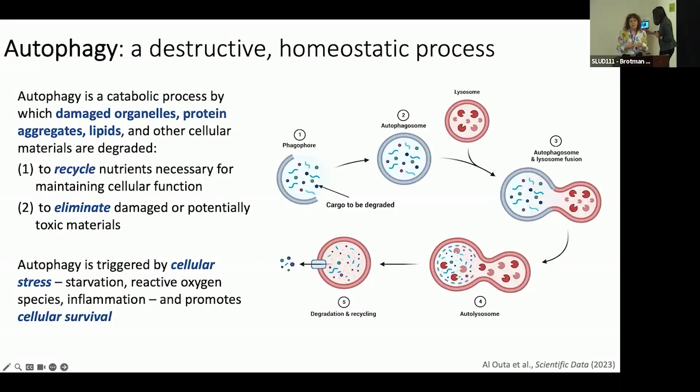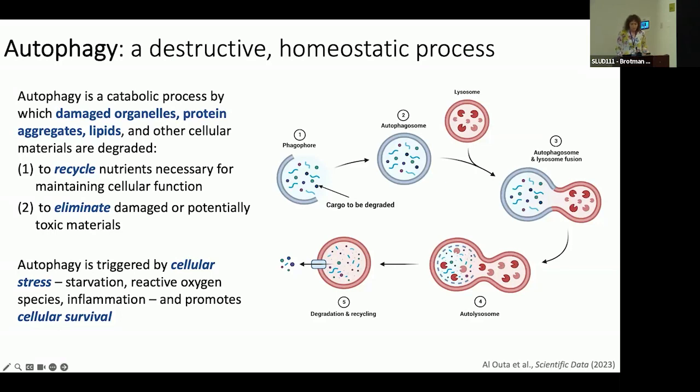So autophagy is a highly evolutionarily conserved catabolic process that occurs inside cells. The purpose of autophagy is to degrade cellular materials, damaged mitochondria and other organelles, protein aggregates, lipids, etc. These in turn can be recycled and reused by cells or eliminated completely. Autophagy is triggered by cellular stress, starvation, reactive oxygen species, inflammation, and overall promotes cellular survival. Damaged mitochondria or protein aggregates sitting inside cells can cause oxidative stress and cellular dysfunction. And autophagy gets rid of these toxic products before they could injure cells further.